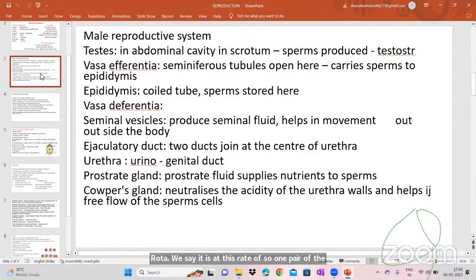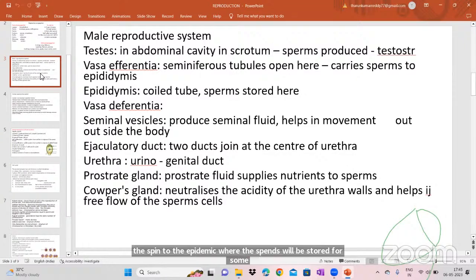And then the vasa efferentia, it is where the seminiferous tubules open, starting from the testis. That place is called the vasa efferentia, which carries sperms to the epididymis. The epididymis is a coiled tube where the sperms will be stored for some time.